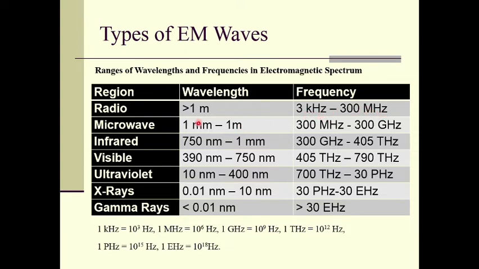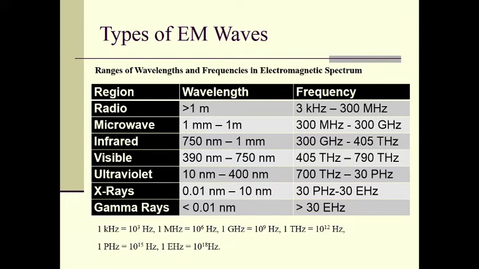Then microwaves have smaller wavelengths than radio waves, in the range of 1 millimeter to 1 meter, and their frequency is of the order of 300 megahertz to 300 gigahertz.